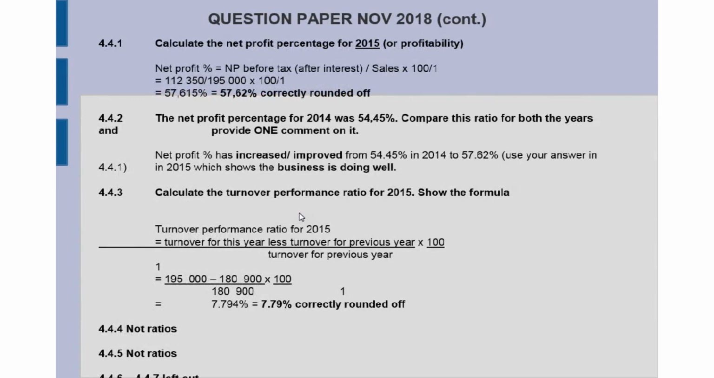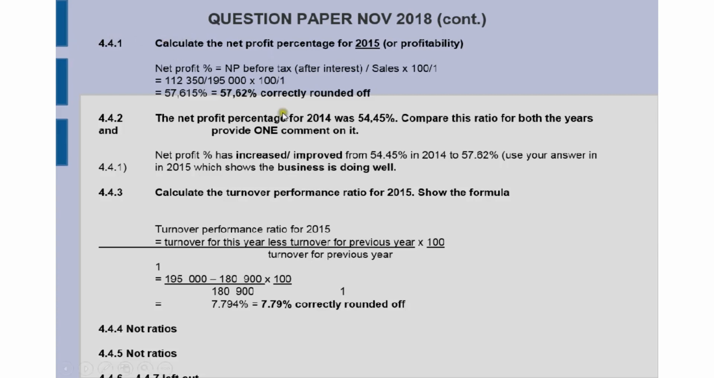For 4.4.1, calculate the net profit percent for 2015. You need to see which year you have to calculate it. They could have also asked all the profitability for that specific year. So we get our formula down: net profit percent equals net profit before tax divided by your sales times your 100 over 1. Get your figures from the income statement and then round it off correctly from what you see on your calculator.